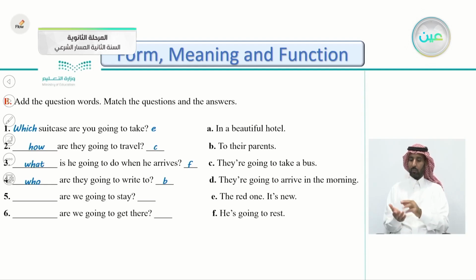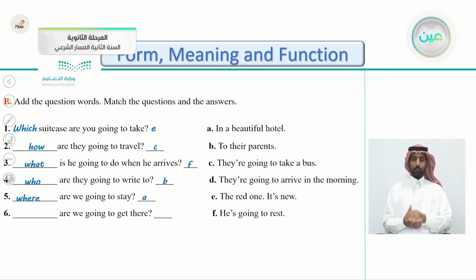To their parents. Number 5, are we going to stay? He's asking for a location maybe here. Very good. Where are we going to stay? Which one of these answers indicates a location? Very good. It's the letter A, in a beautiful hotel. Where are we going to stay? We're going to stay in a beautiful hotel.